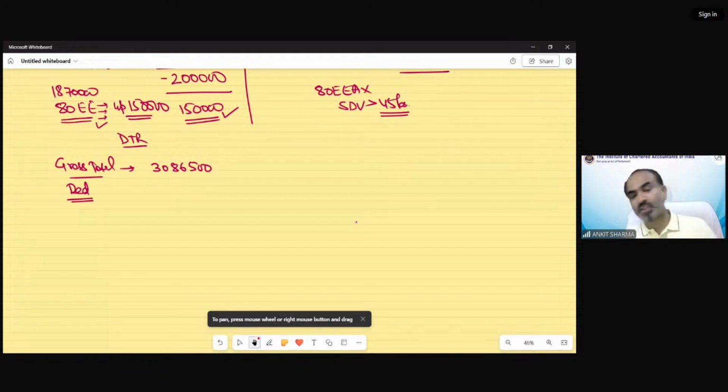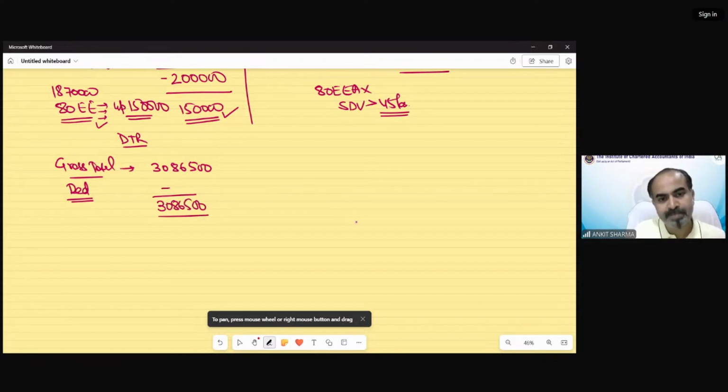Only 3 deductions are allowed: 80CCD(2), then Agniveer Yojana, then 80JJAA. There are no deductions out of these 3 in the question. So there is not going to be any deduction. So that is going to be my total income, 30,86,500.